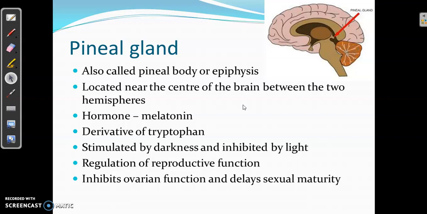During childhood the reproductive function is inhibited because of the melatonin hormone, and the sexual maturity is delayed so that it provides enough time for the body to grow and develop, and only after that the sexual maturity or puberty occurs. So the pineal gland produces melatonin, and this melatonin delays the sexual maturity during childhood.